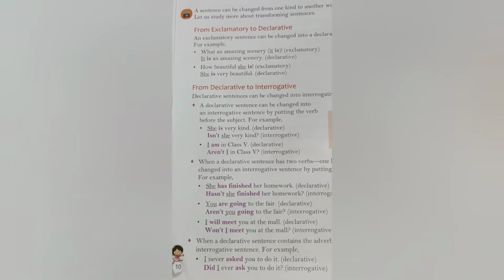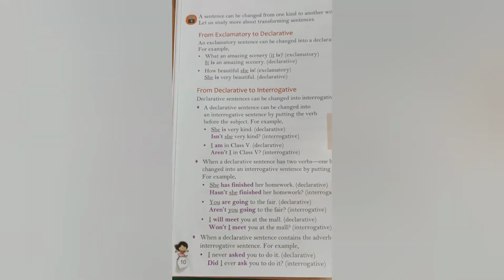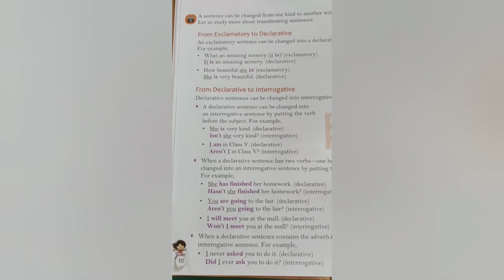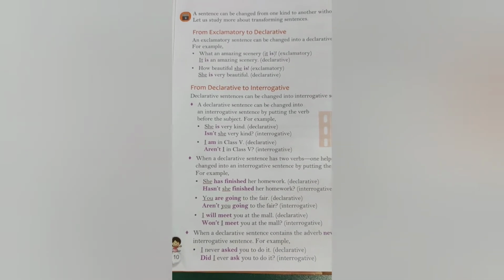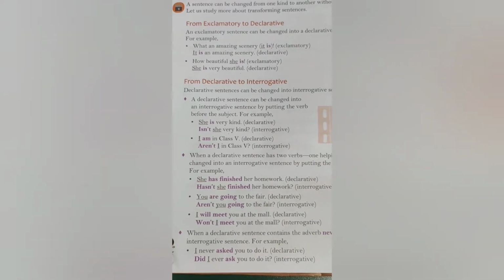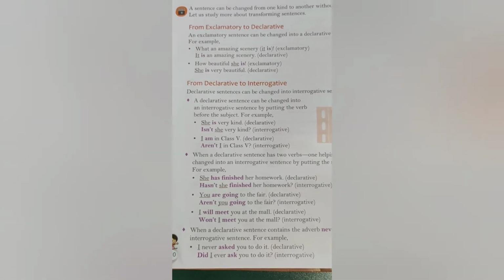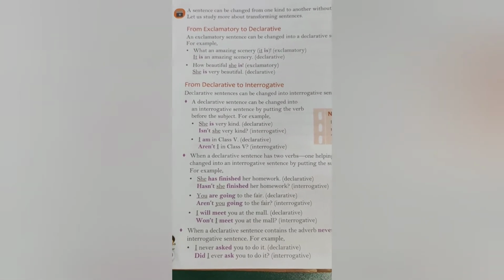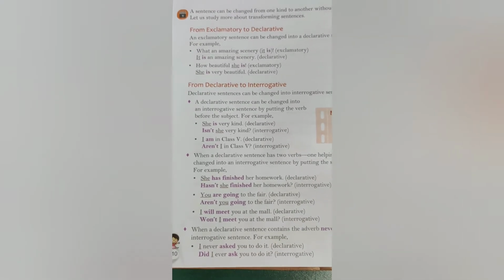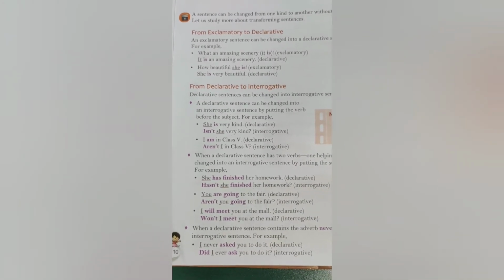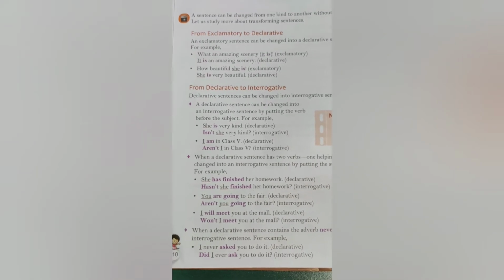When we change it into interrogative, it will become hasn't she finished her homework. You are going to the fair, aren't you going to the fair? I will meet you at the mall, won't I meet you at the mall? All these are declarative sentences which are changed into interrogative sentences.